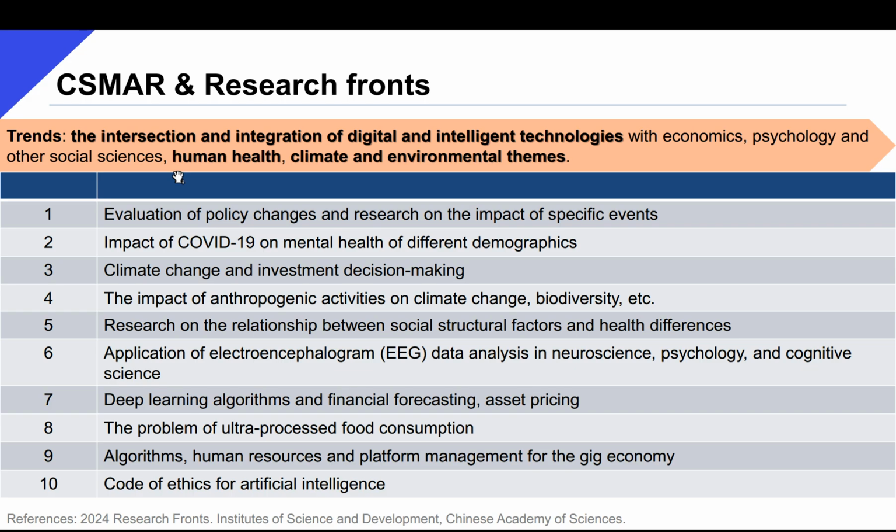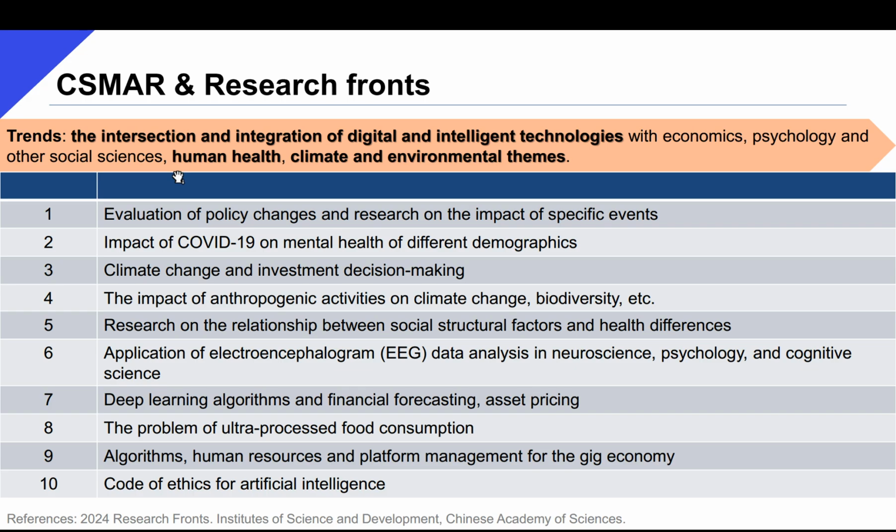Application of EEG data analysis in neuroscience, psychology, and cognitive science, deep learning algorithms and financial forecasting, asset pricing, the problem of ultra-processed food consumption, algorithms, human resources, and platform management for the gig economy, code of ethics for artificial intelligence. The list of hot research topics can also shed light on potential breakthroughs for our own studies.